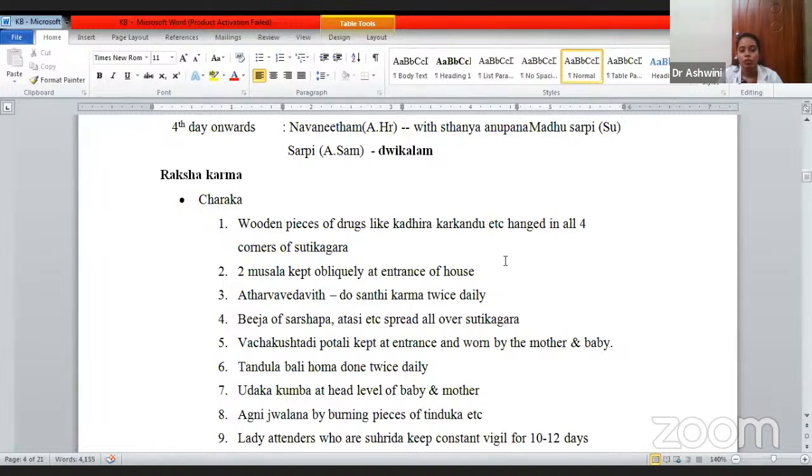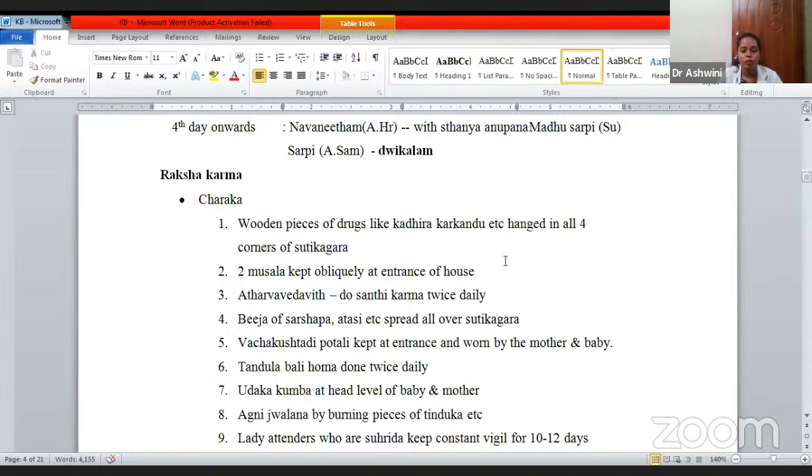Atharva Vedavit means even in the Sutika Gara, you should chant Atharva Vedas. Do Shanti Karma twice daily. Some kind of Shanti Karmas has to be performed in the Sutika Gara daily. This is all done for the Raksha of the kid, to protect the kid from any kind of grahas or bad omens. In modern terms, since the immunity is not developed, to prevent any kind of infection, all these modalities have to be followed.